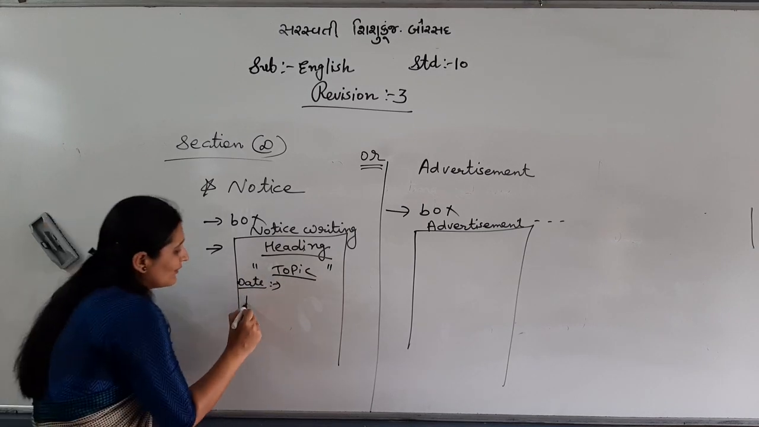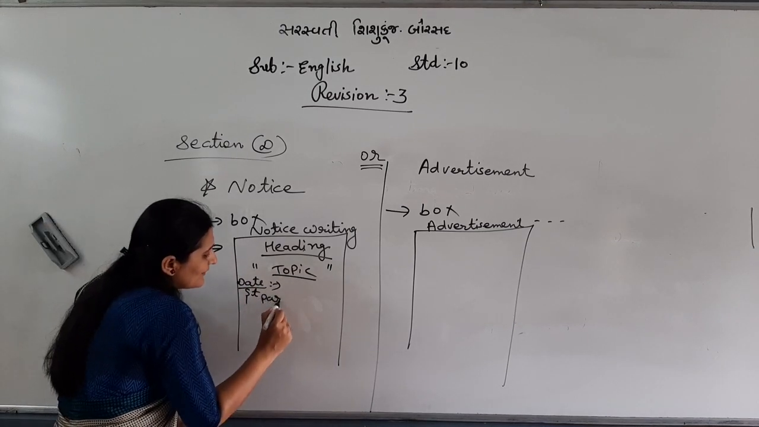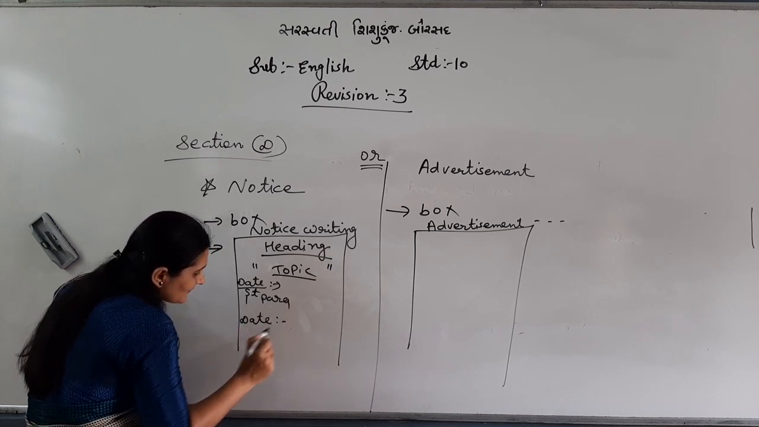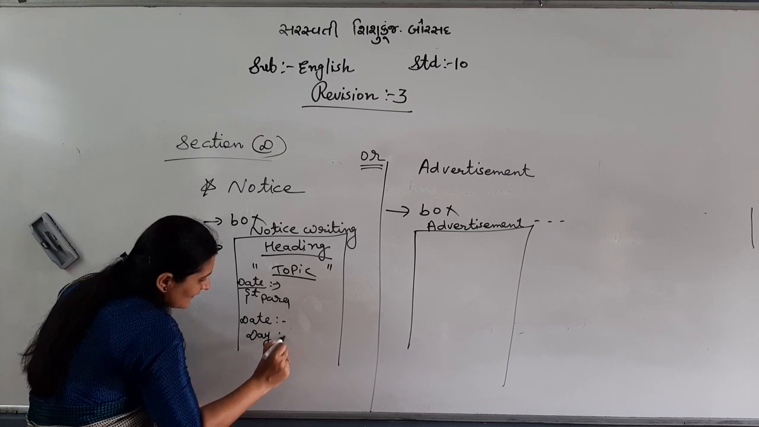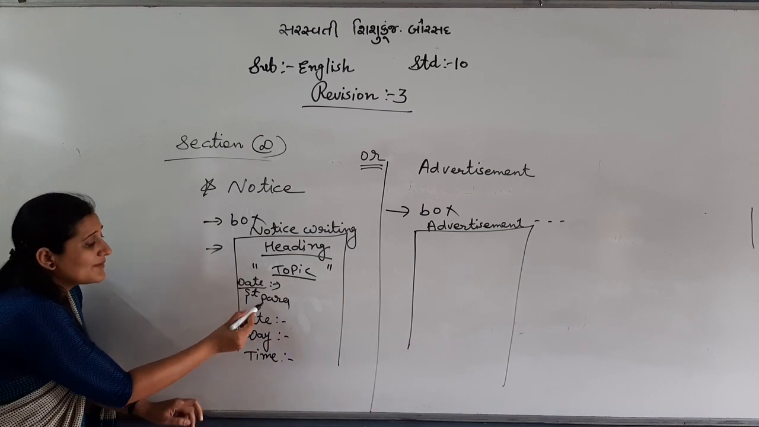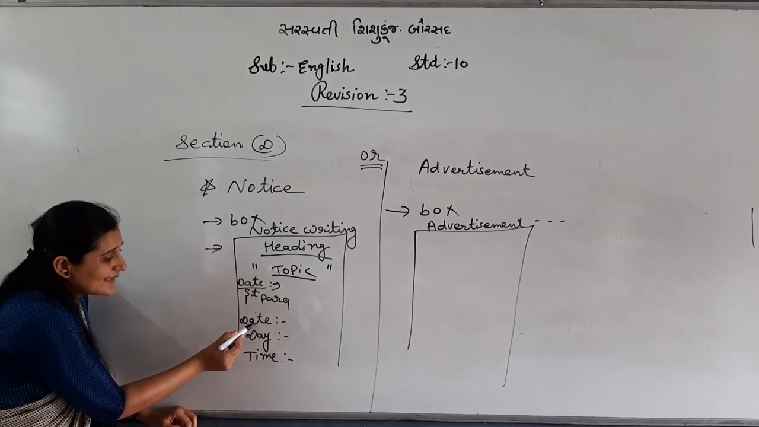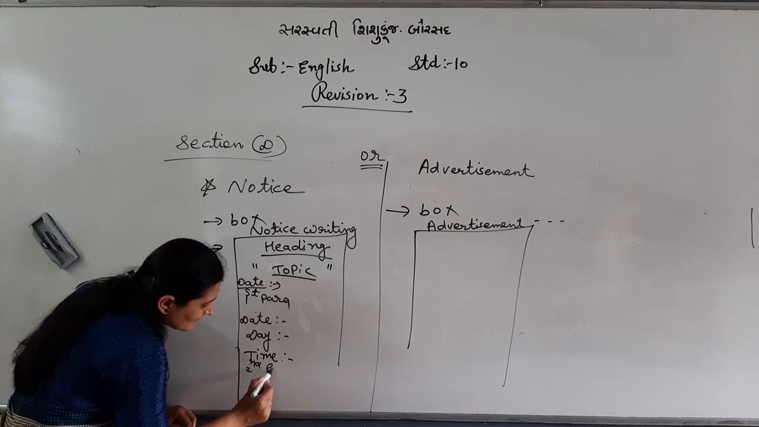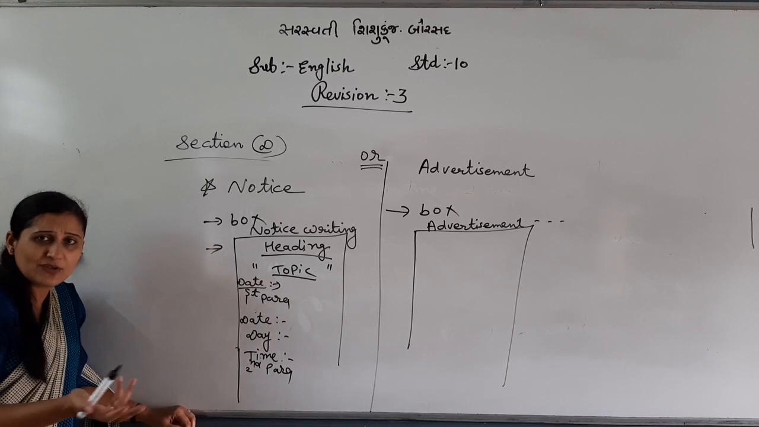You will write the first paragraph. Then in between you will write the date, day, and time. See, here you write it properly now. After the first paragraph, leave one line. Then write the date, day, and time. And then you write the second paragraph, 3-4 lines.